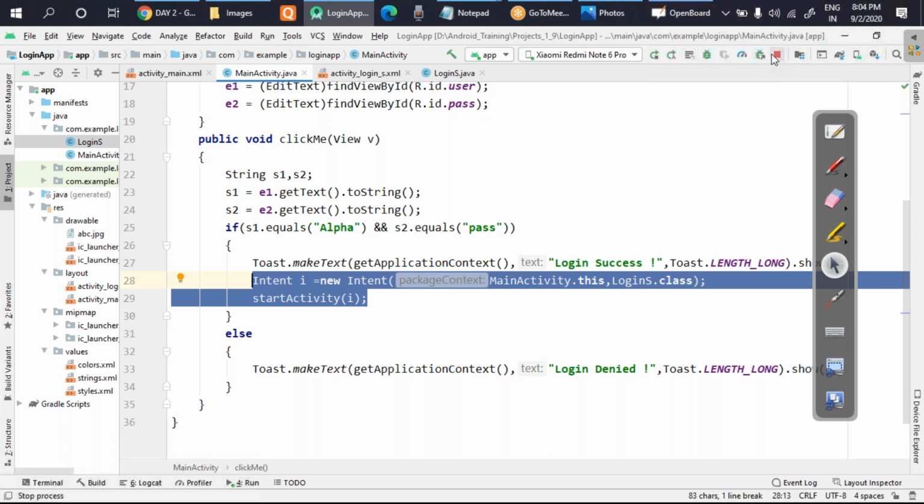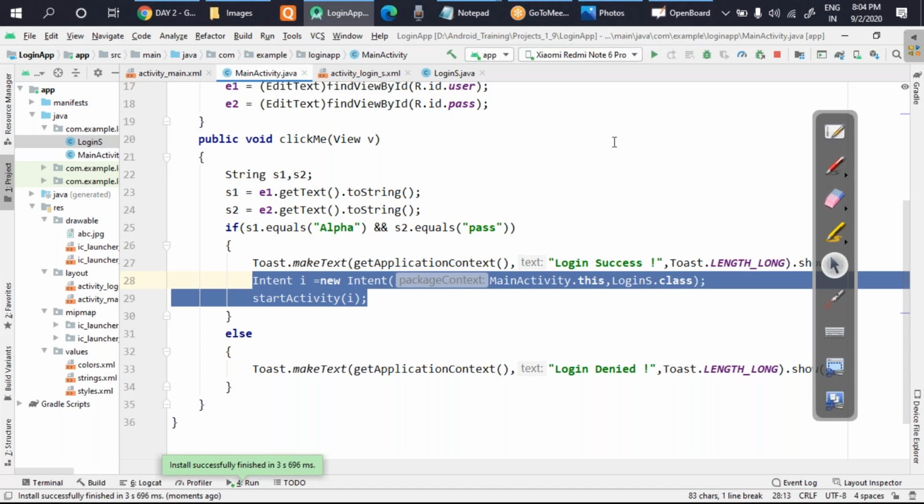Okay. So I'll quickly just stop this project. And I'll first of all run it here only. And then when the installation starts, I'll switch. So you can see the Gradle build has started. You have to wait for some time. Once the Gradle build is done, you can see the installation has already started. When the installation is successful, the page will be opened up. And as you know, it is successful.